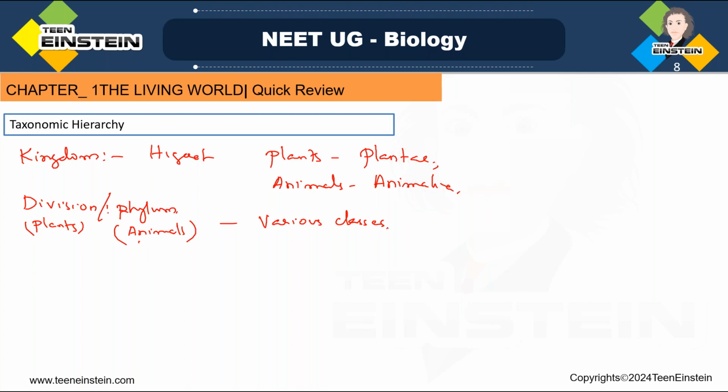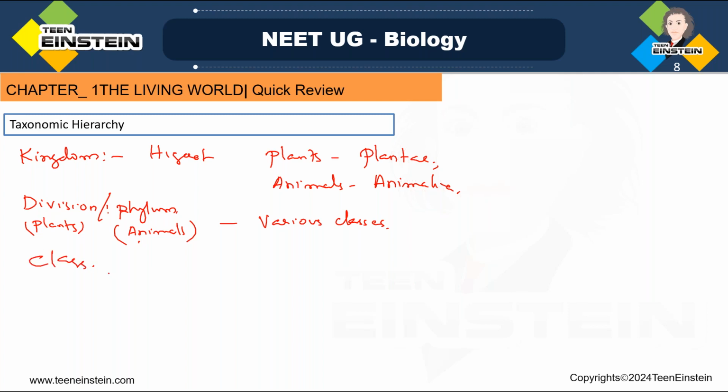For example, on the basis of some common feature like presence of notochord or dorsal hollow neural system, all the classes of organisms having this are included in this division. So that is called phylum or division.